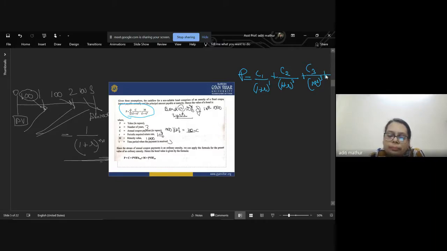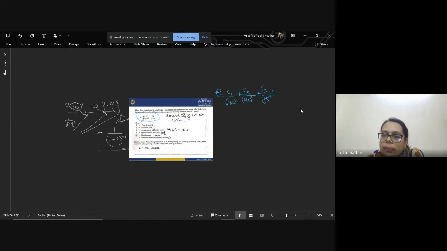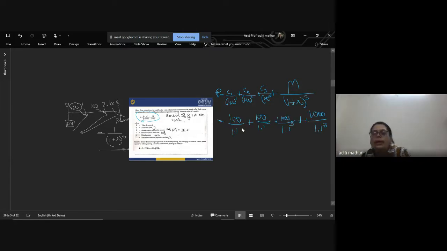plus M divided by 1 plus r to the power of 3. Why? Because it is going to be there with us after 3 years, so we have to discount for the 3 years.